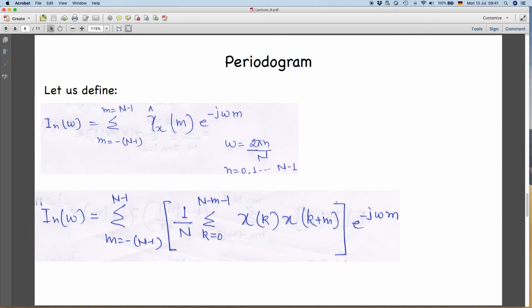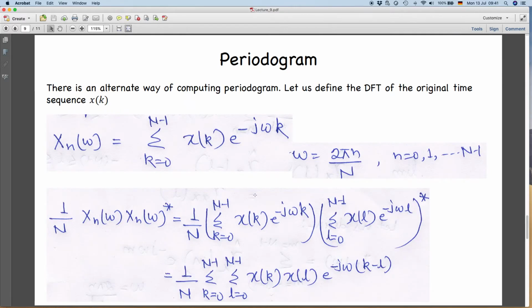So, it is just the separation between the two indices, right, e to the power minus j omega m. So, this is how, if you are given a sample, you will compute the periodogram: you will compute the sample estimate of the autocovariance function and then take the Fourier transform of this. That is how you will compute your periodogram. But there is another way also. So, that alternate way is like this.